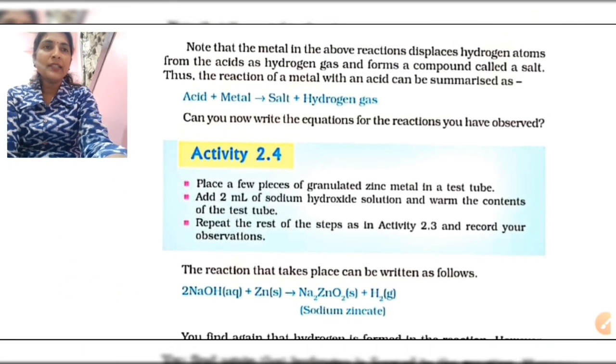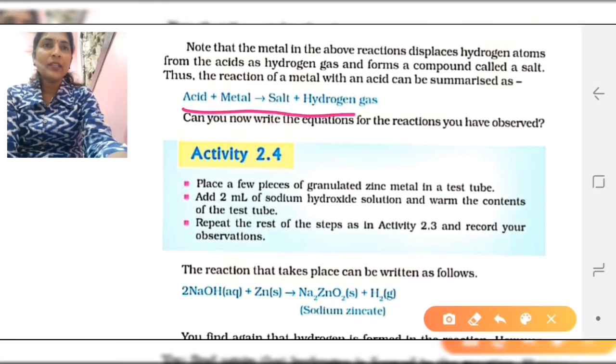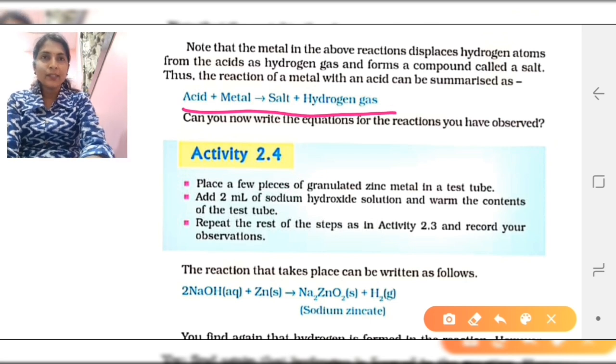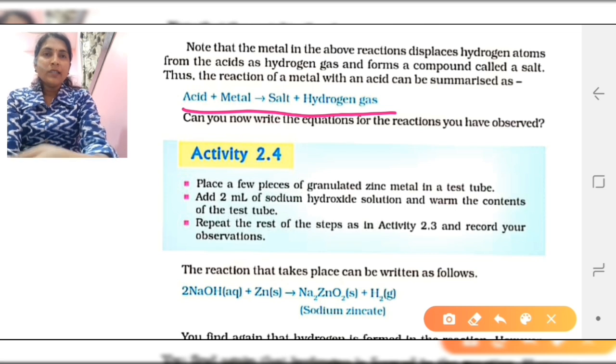Before that, you can see here, when acid reacts with the metal, salt and hydrogen gas are formed. So this is the chemical property of acid. Again, the metal also reacts with the base, and it also forms salt and hydrogen gas. So the same observations, same conclusion.